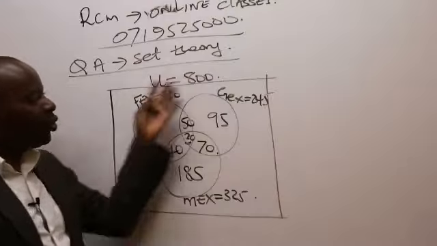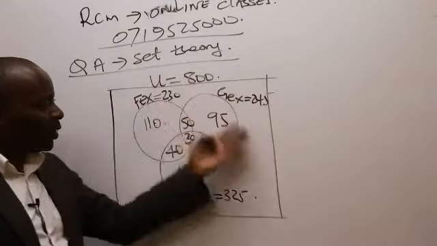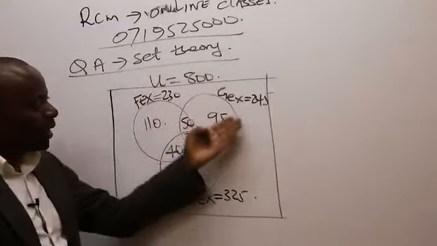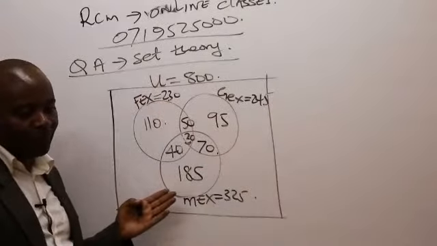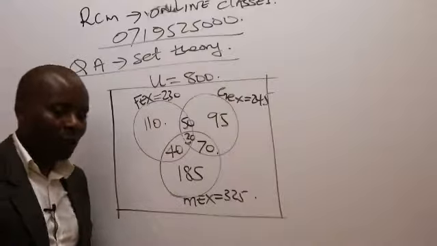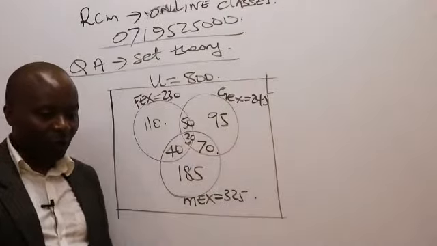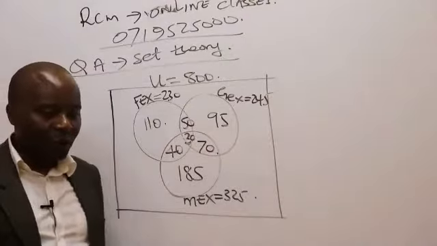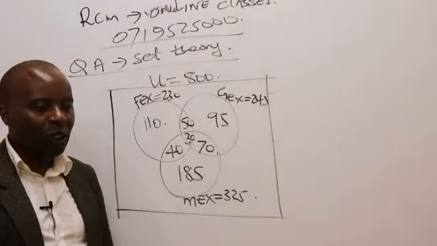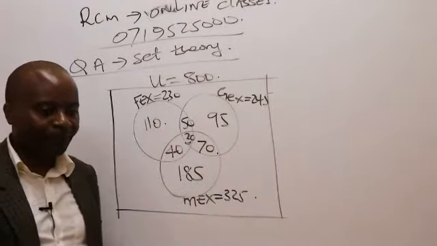What do you think we shall do to be able to get one number that is able to encapsulate, to take care of the entire empty space outside? What shall we do for us to be able to get this very big space outside here?